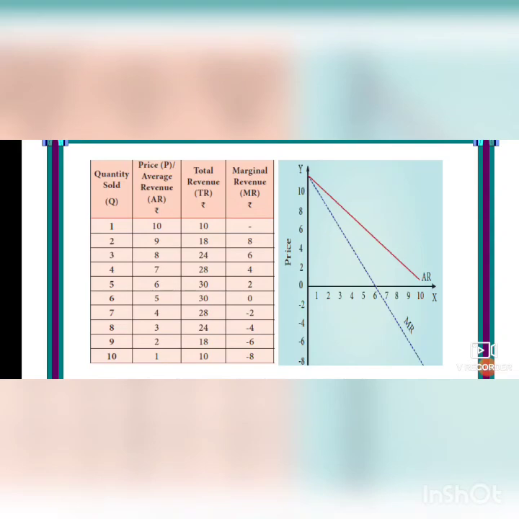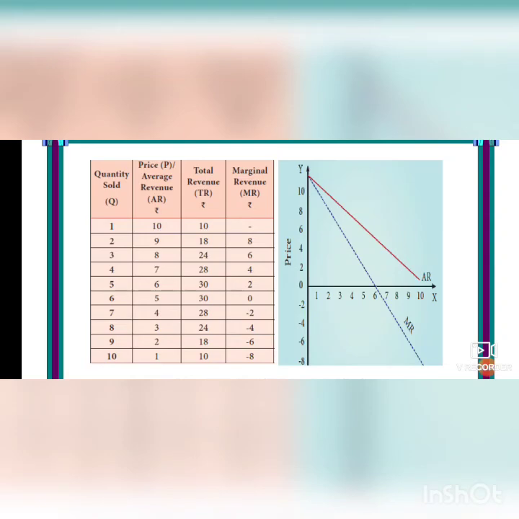Now finding the marginal revenue. How to find the marginal revenue? The first one you will write the same unit, 10. Okay, so here 10 will come. 18 minus 10, 8 will come. And 24 minus 18, 6. 28 minus 24, 4. 30 minus 28, 2. 30 minus 30, 0. 28 minus 30, minus 2. 24 minus 28, minus 4. And 18 minus 24, minus 6. 10 minus 18, minus 8.